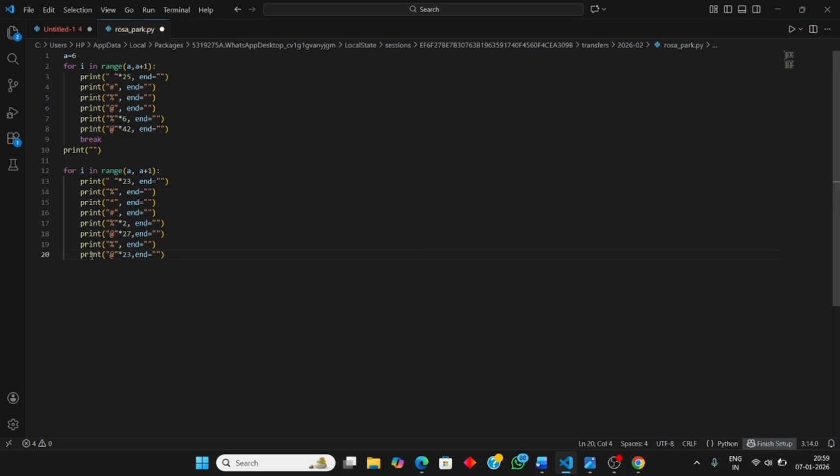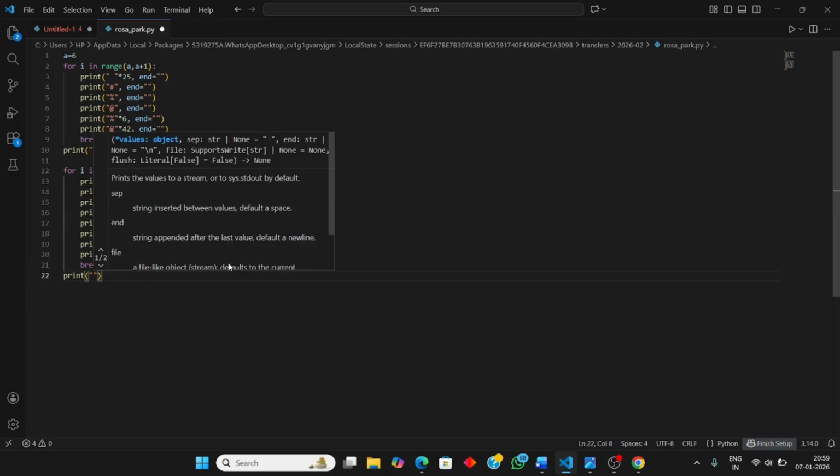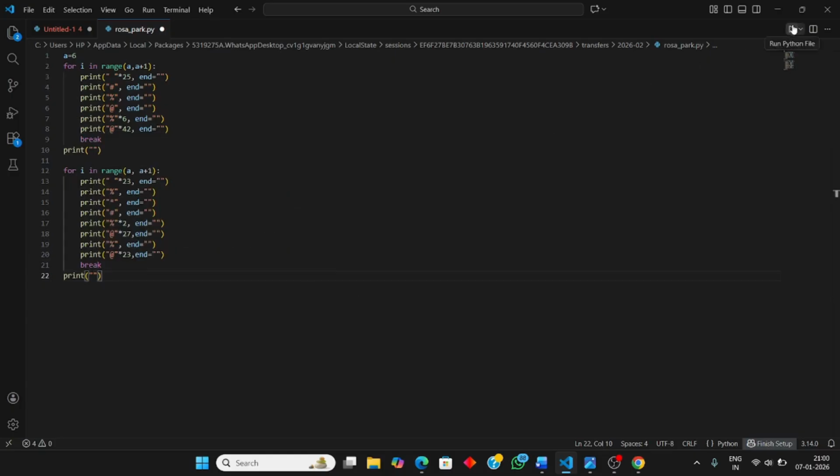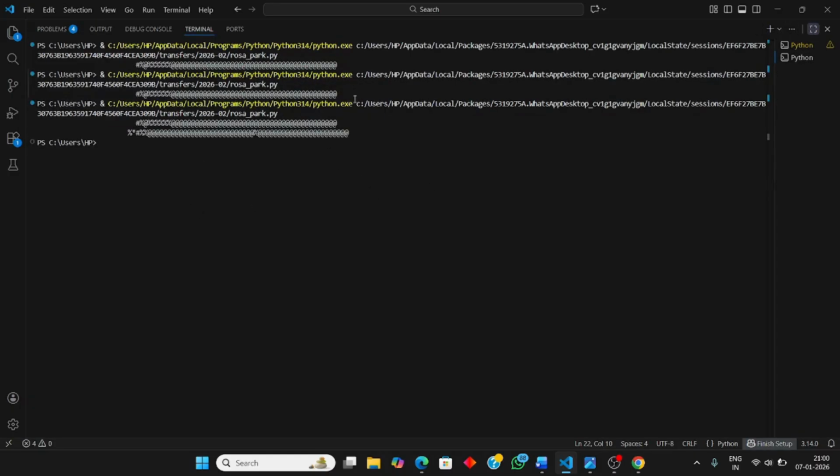Now the next statement, the break statement, to exit the loop. And after exiting, to print the value we will be using the print function. Done. Our second line of code will run. The symbol we have mentioned here is one, so it is printing according to that only.